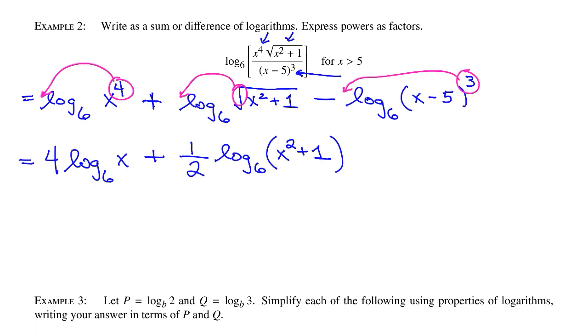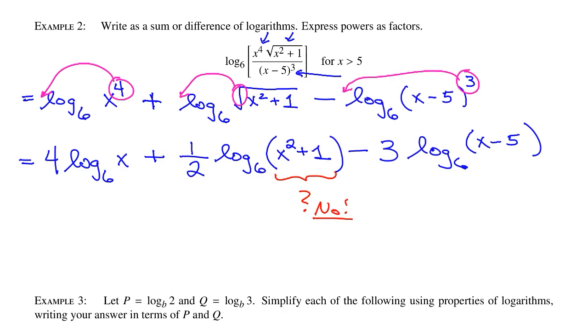Notice we have to use parentheses here because if we didn't, it would look like it's log base 6 of x squared, and then after the fact, it's plus 1. It's not. It's log base 6 of the expression x squared plus 1. Same thing on this last statement. The 3 comes to the front, log base 6 of x minus 5. And then the question is, can you split up the x squared plus 1? And the answer is no. You have to leave it in the parentheses. You cannot split that up. And that's the answer.